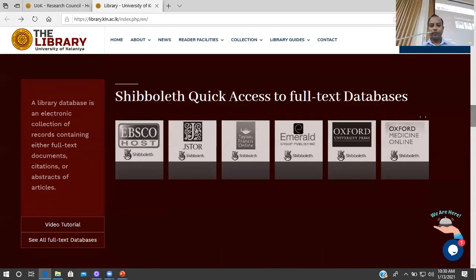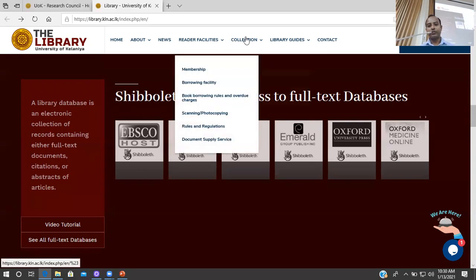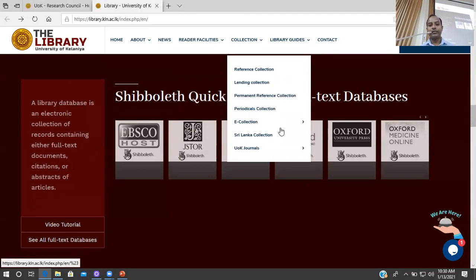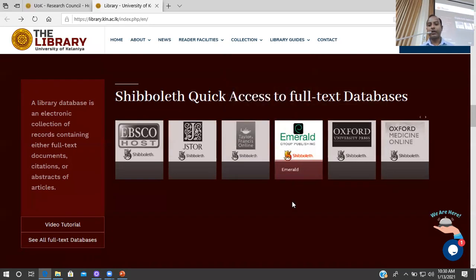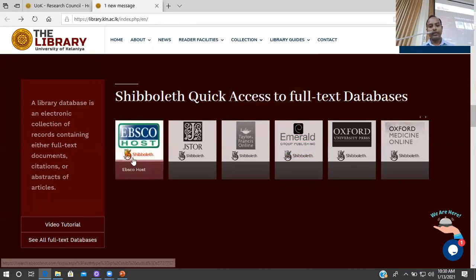So we have two options actually to access these databases. One is to go through the submenus, collections, e-collections, and then select e-journals. But since we have made all the databases listed through the home page itself, by simply clicking on this symbol of the database, or the logo of the database, you can directly go to the access page.